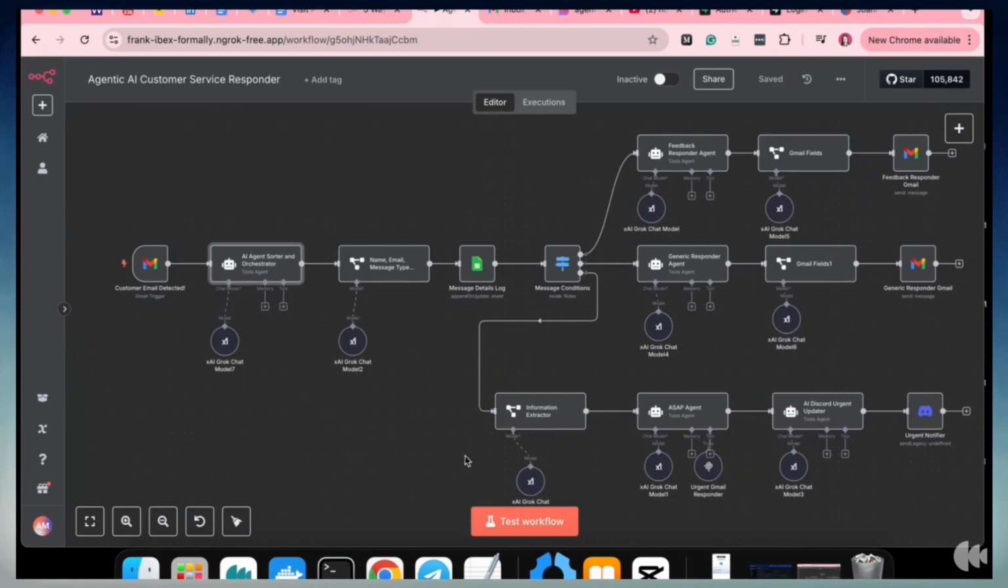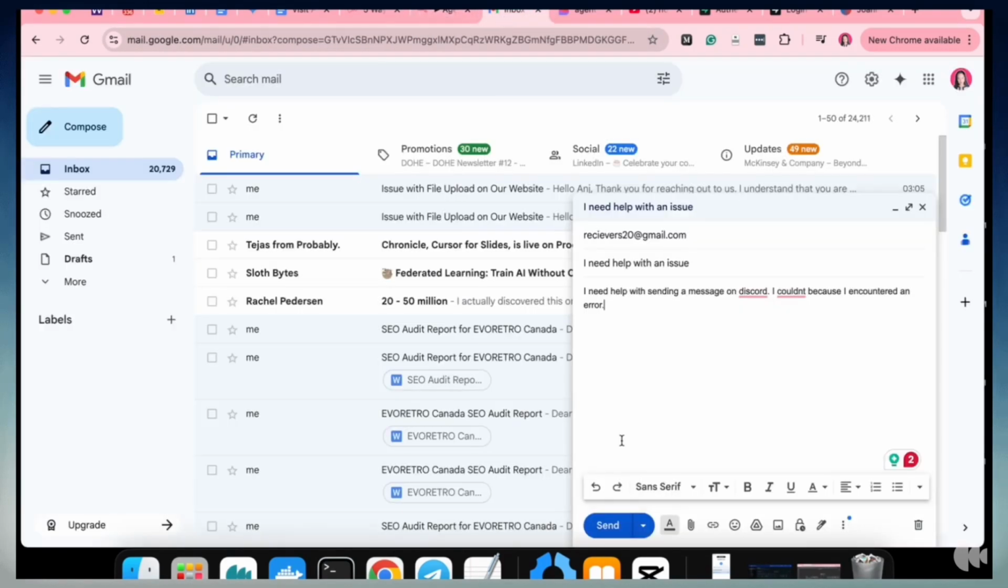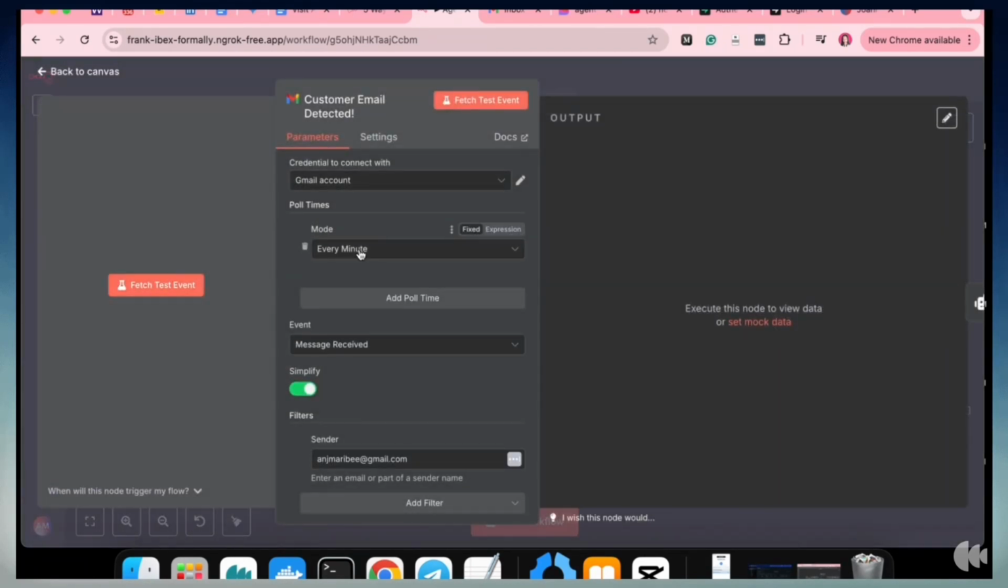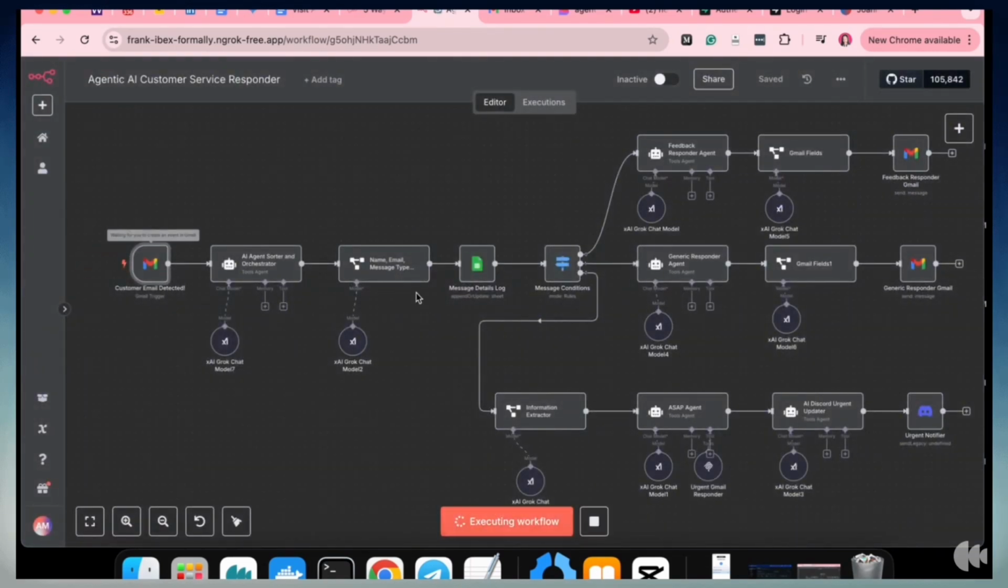So to test out this workflow, you will have to send this message, typically saying, I need help with an issue. And the issue is that we can't send a message on Discord because of an error. So I'll be sending that. The Gmail trigger usually catches messages a minute at a time, at least. So that can be tricky if we want to receive messages automatically, but for us to be able to parse or process them one at a time, that should work.